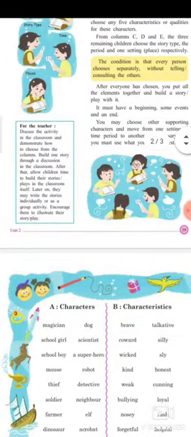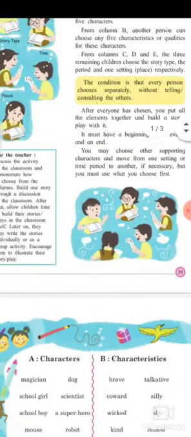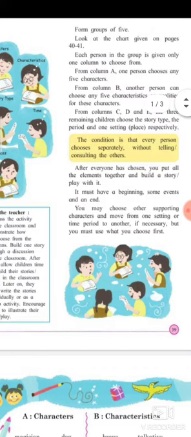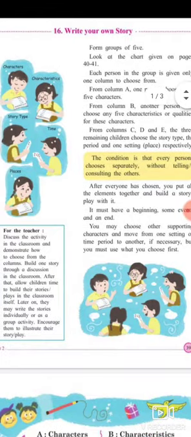So again, read. After everyone has chosen, there's a condition that every person chooses separately. If one person is choosing characters, then the characteristics chosen by another person should not be told to them.